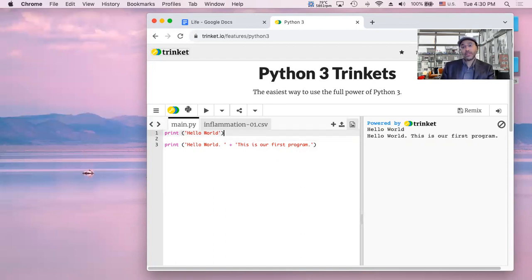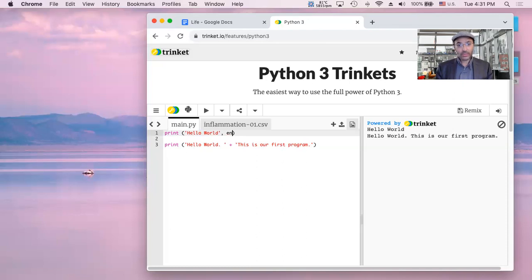Now, let's say we want to have this gap between these two lines. Let's say we want that gap to appear in the output. Currently, it does not. One way to do this is after hello world in the first line. So here we have print space, open parentheses, open single quote, hello world, close quote, and close parentheses. Now, before the close parentheses, I'm going to add a comma after the close quote, which follows world.